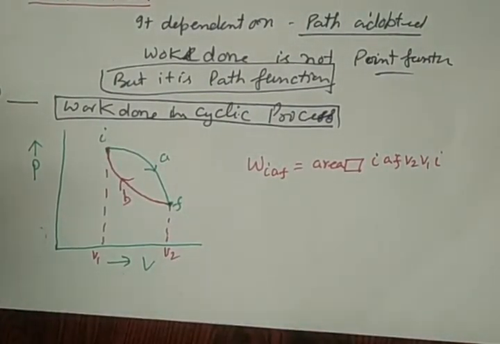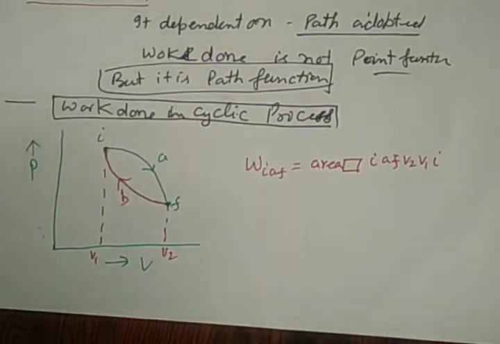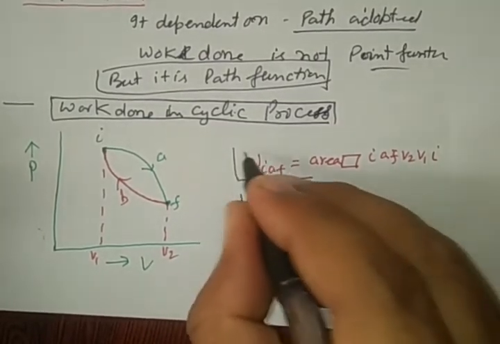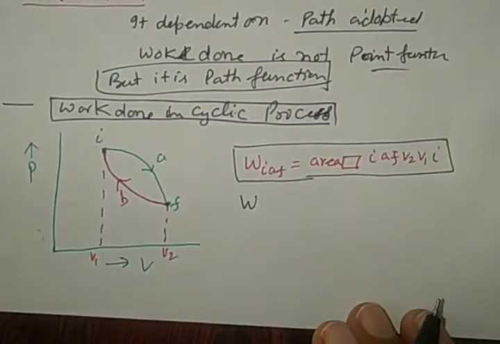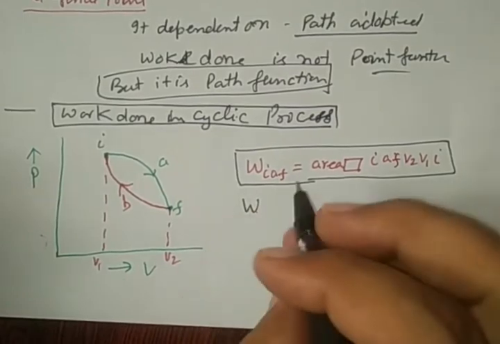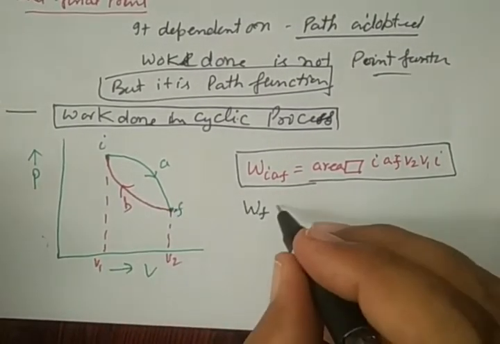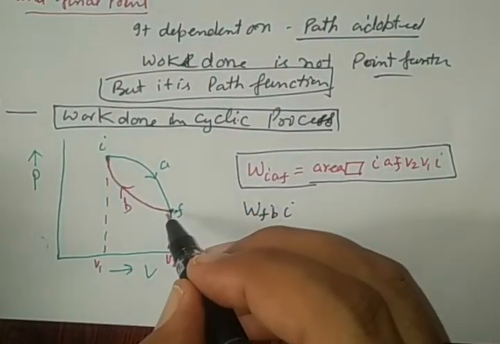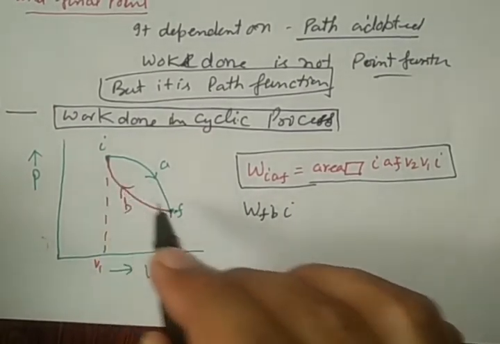Right? F, B. So the work done, shown by the black color here, W is equal to the work done in this case. You may see very carefully, the work done in the cyclic process F, B, I. Here work is done on the system in the second case.